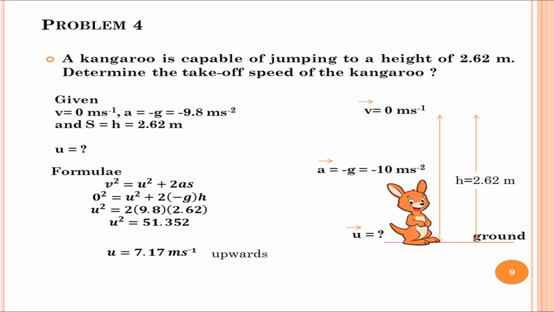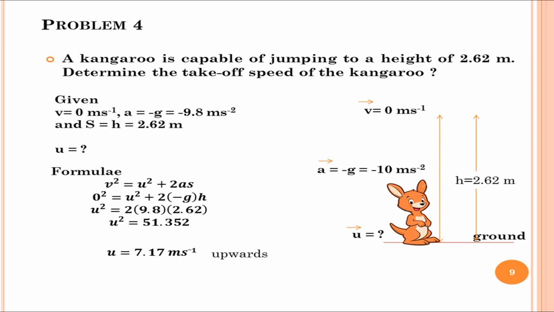Then I will get 0 square is equal to u square plus 2 into minus 9.8 into 2.62. Shifting the terms on the other side, negative term becomes positive, that is u square is equal to 2 into 9.8 into 2.62.